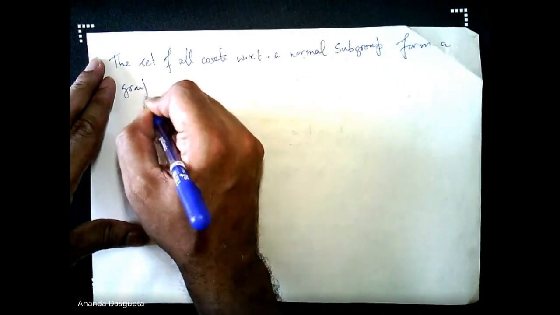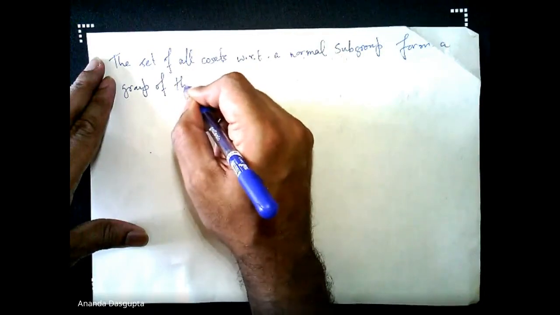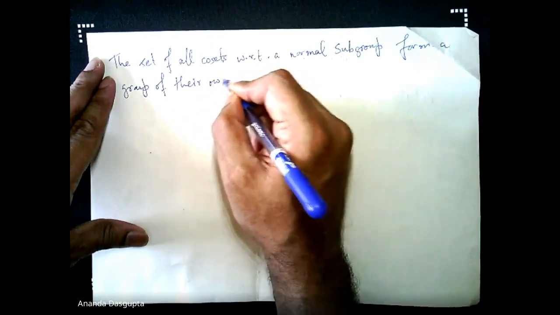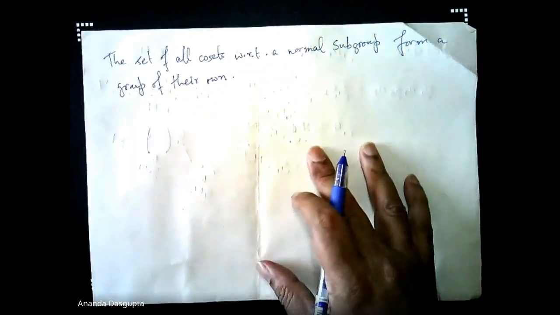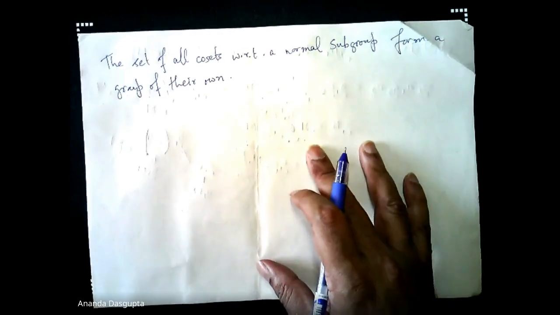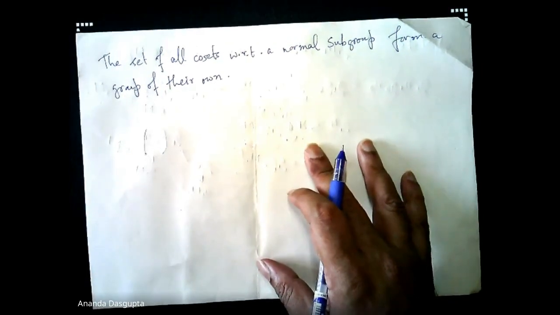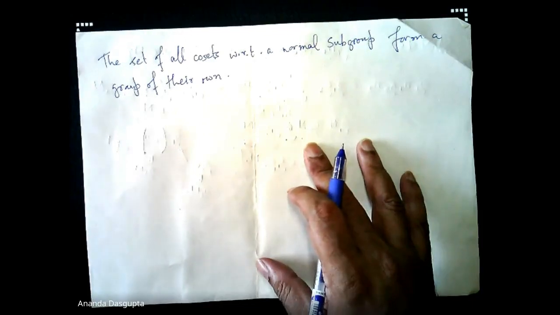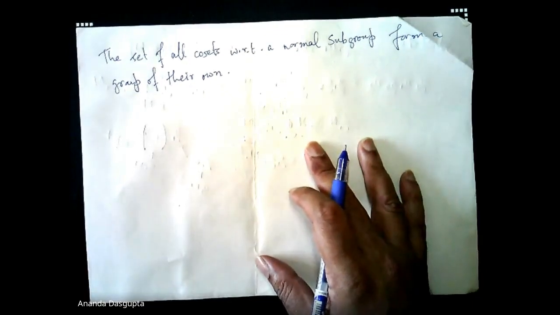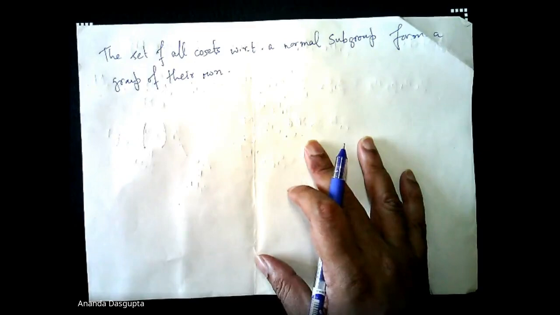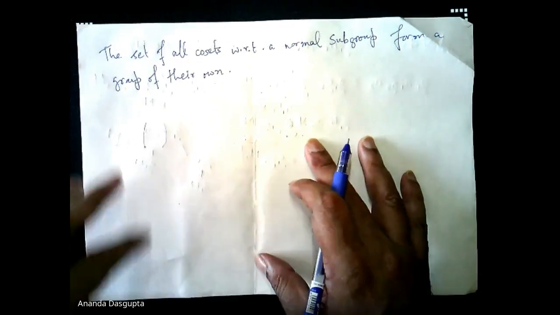This is the claim that I am making. Under this particular composition rule for cosets or for sets, subsets. By the way, I did not say left coset or right coset here simply because for normal subgroups it doesn't make a difference. Left cosets and right cosets are the same.